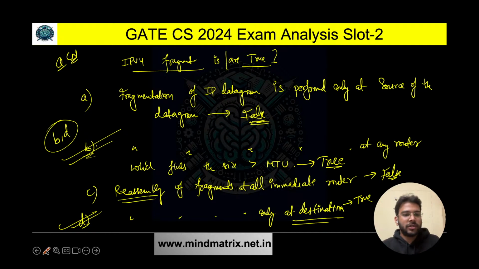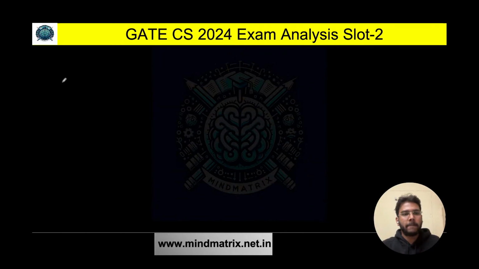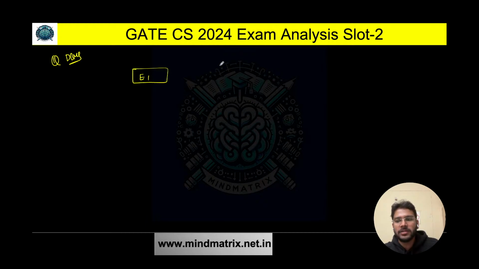Now let's solve one question from DBMS. Here we have this ER diagram given to us. One entity is given, one identifying relationship is given. We have one entity E2, which is a weak entity, and here we have the total participation. We have to find the correct option.